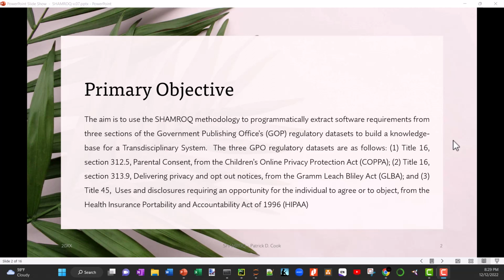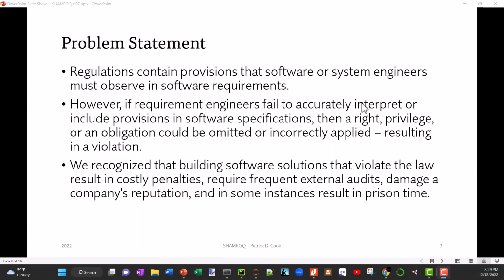I'm only looking at sections of it so that I can provide a prototype of the SHAMROQ methodology that is used to extract software requirements programmatically from these regulations. Why? Just to recap on the problem statement here: invariably, at least more recently, researchers and practitioners are using regulations in every aspect of our society, and when we're doing that, we're incorporating that into our software.